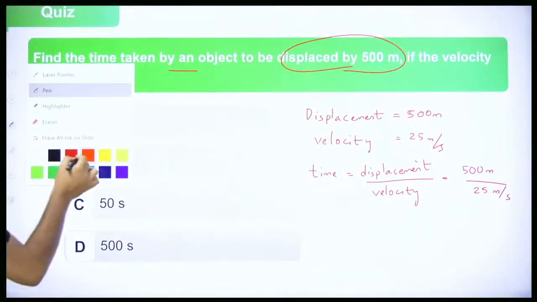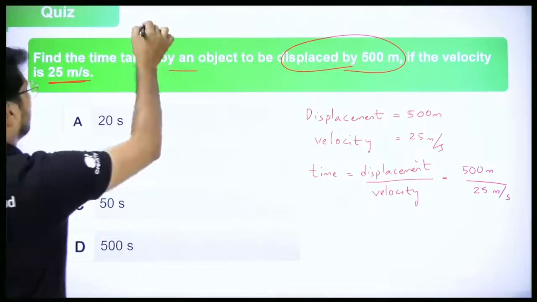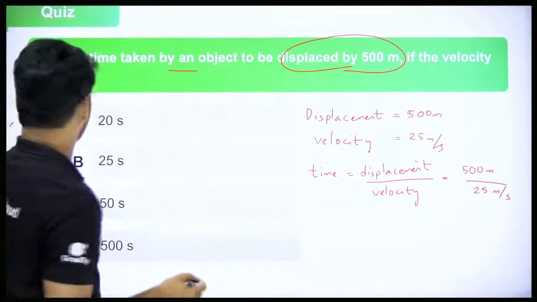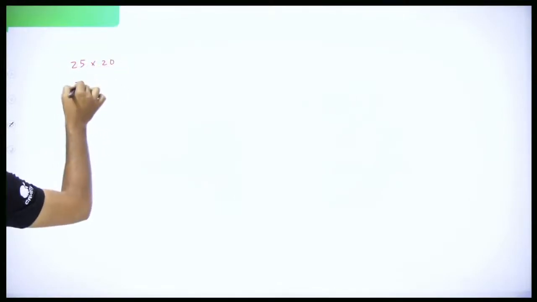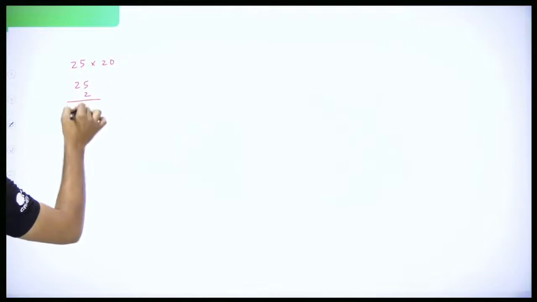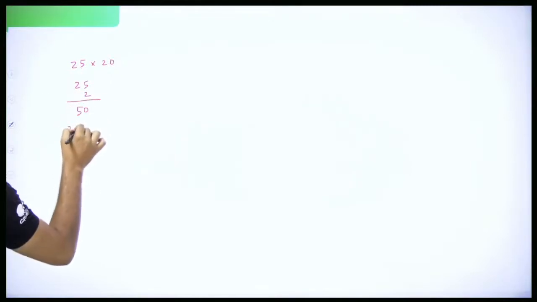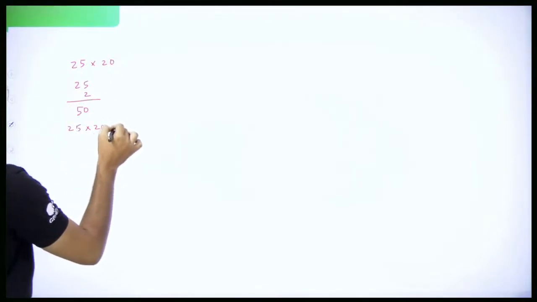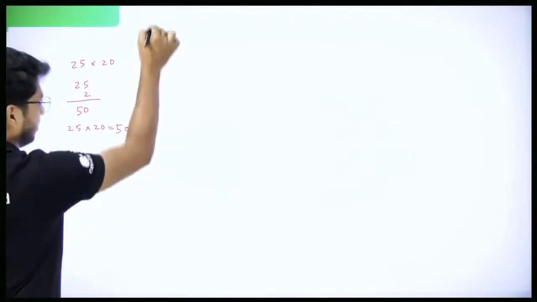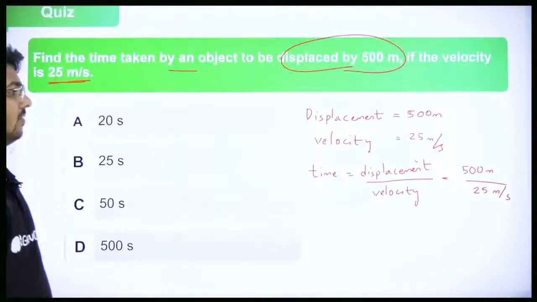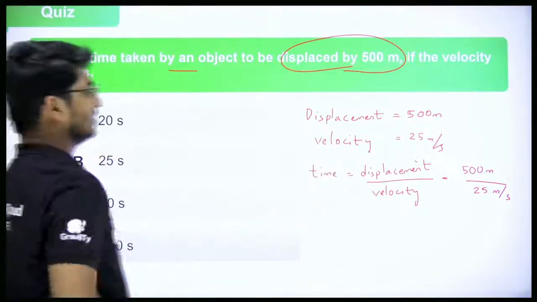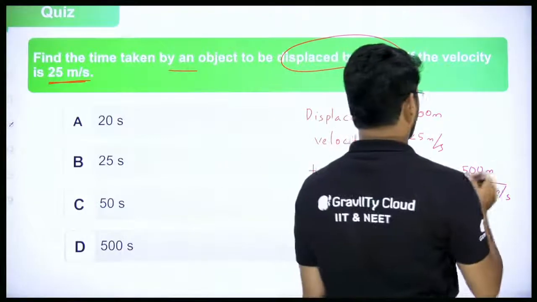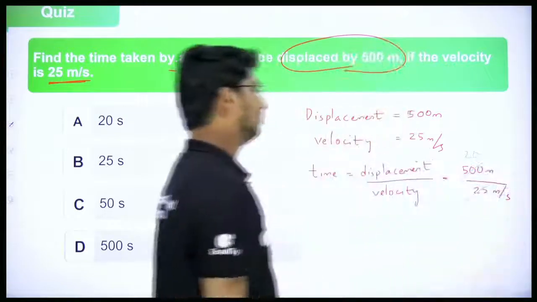Now look at this. What is 25 into 20? I'll do it here. You can do the calculation. 25 into 2 is 50. So 25 into 20 is going to be how much? 500. Yes or no? So 500 by 25, what is that going to be? 25 into 20 is equal to 500.